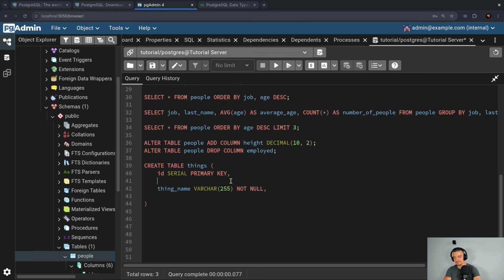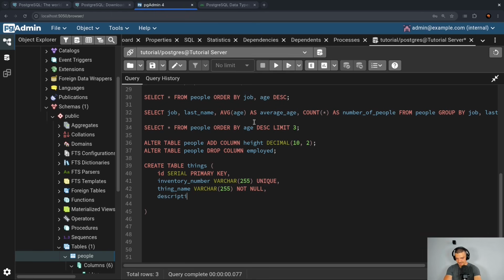Now, what we can also have, by the way, I didn't show you that constraint. We could have something like inventory number, and I don't want to use this as a primary key. I want to keep my ID, but I still want it to be unique. So I can say the inventory number can be null. It doesn't have to be there, but if it's there, it has to be unique. So I can say this is a variable character. Even though it's a number, we can say it's a string number, and I can say unique.